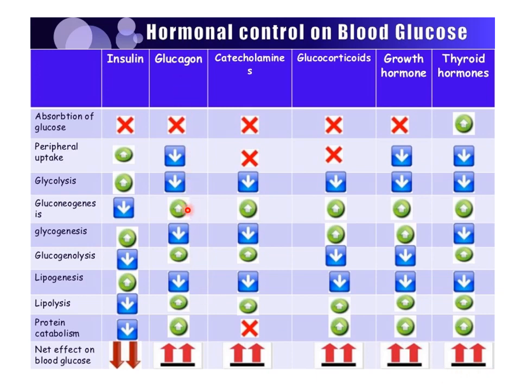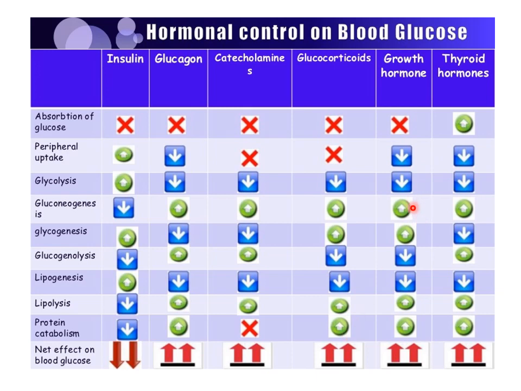Now glucagon increases gluconeogenesis, glycogenolysis, lipolysis, and protein catabolism. And the net effect is that blood glucose level is increased. The same with catecholamines, they increase gluconeogenesis, glycogenolysis, and lipolysis. Then glucocorticoids increase gluconeogenesis, glycogenolysis, lipolysis and protein catabolism.